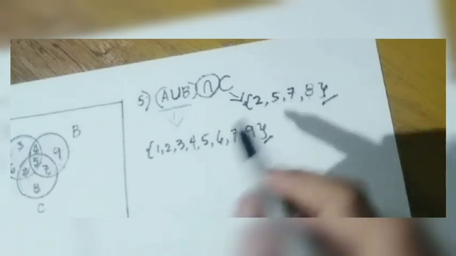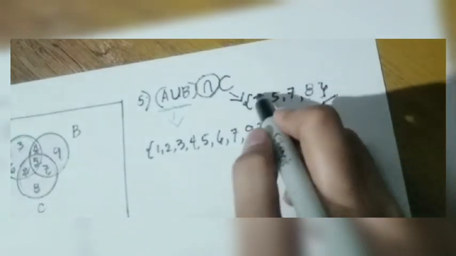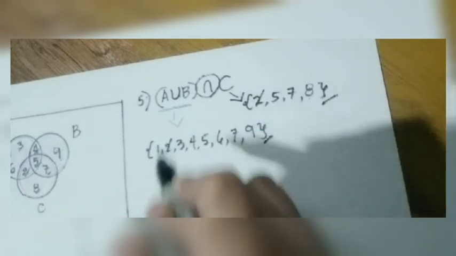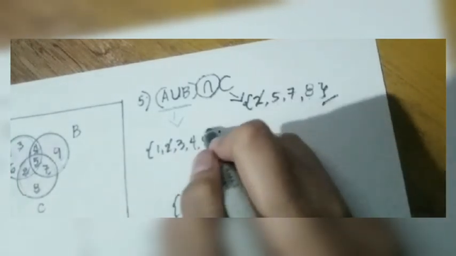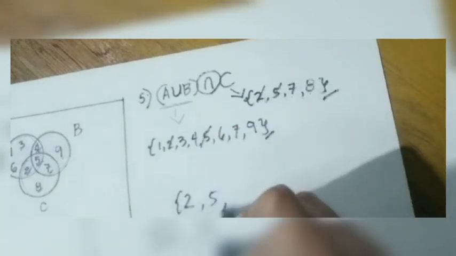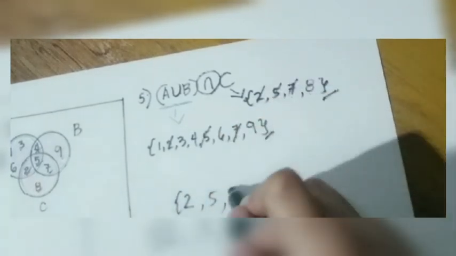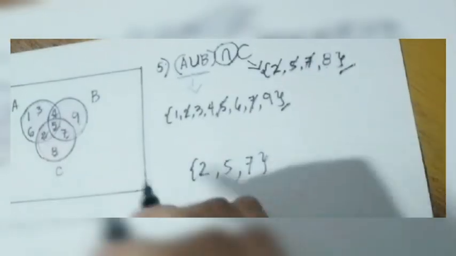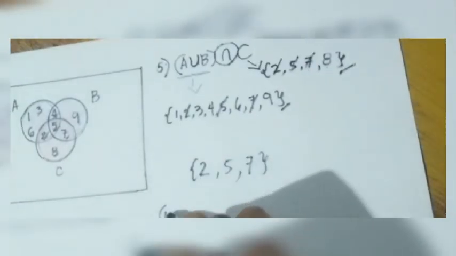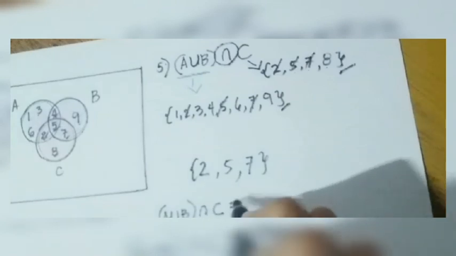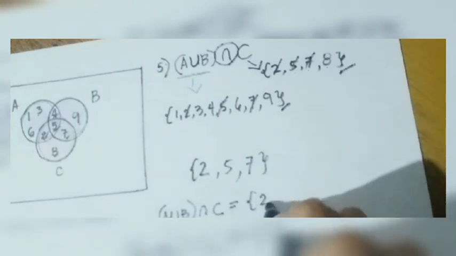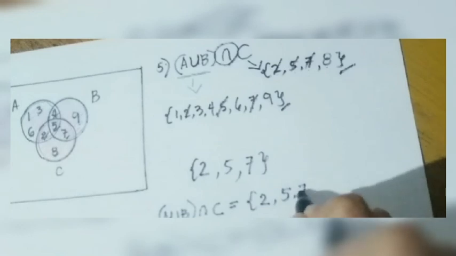So we have common elements 2, 5, and 7. Meaning to say, A union B and then intersection C is equal to 2, 5, and 7.